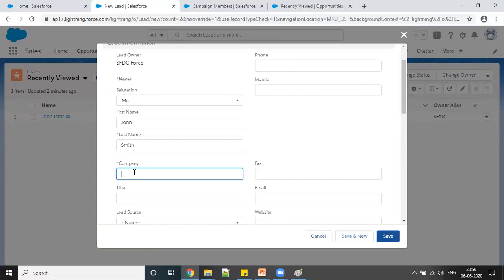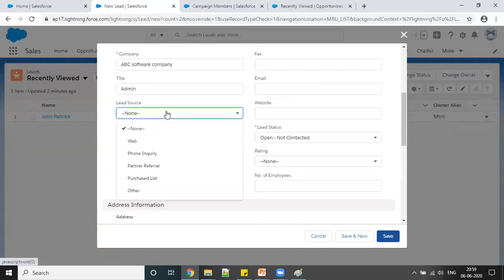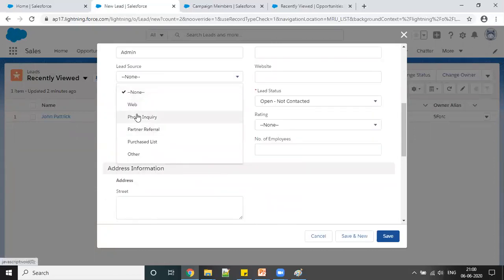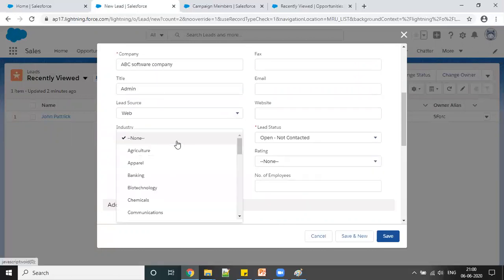John was from some ABC software company, and you can define his title. Maybe he was an admin. And the lead source was from where: web, phone inquiry, or partner. We can define that, it's all up to us. Then you can define what industry. They are from the software side.